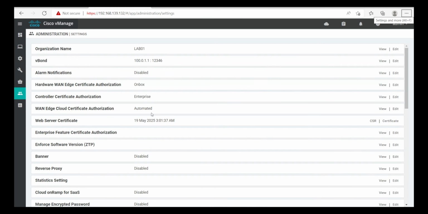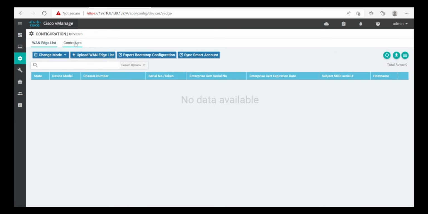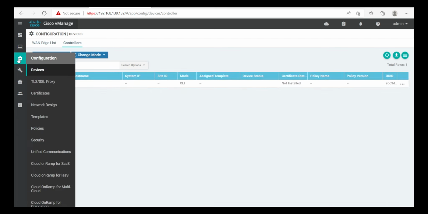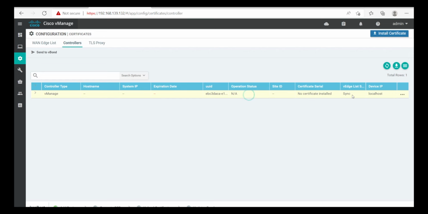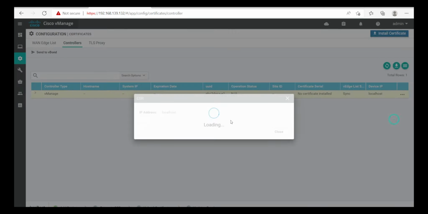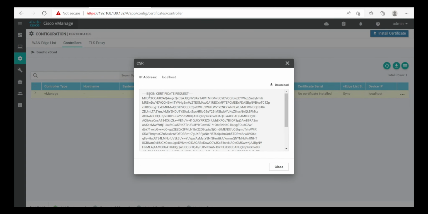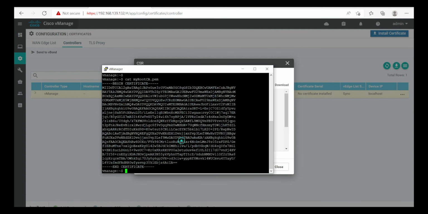So now we have to create the CSR request. Let's see first if there is any change. So we generate CSR. There is no need to copy it, it's already here.